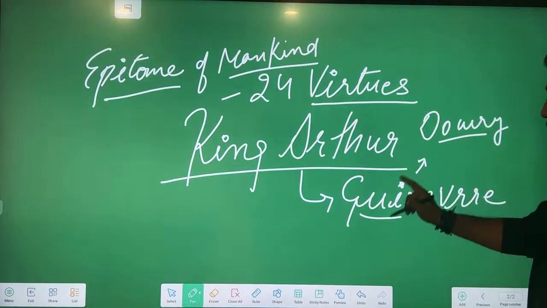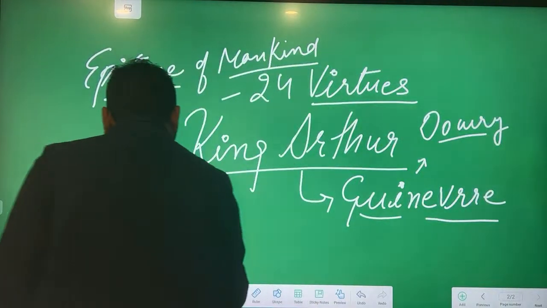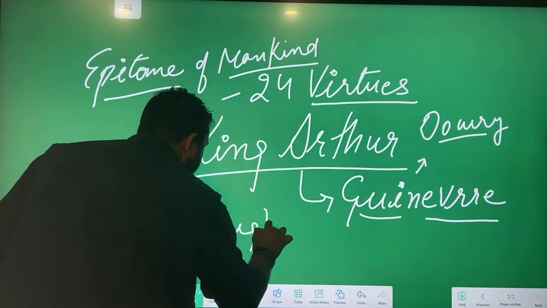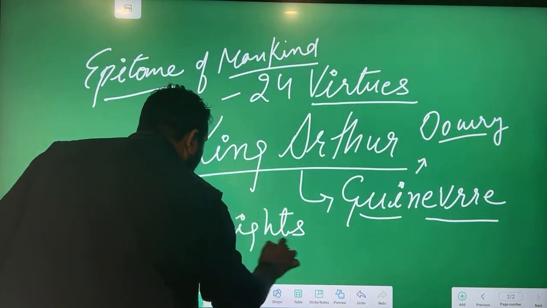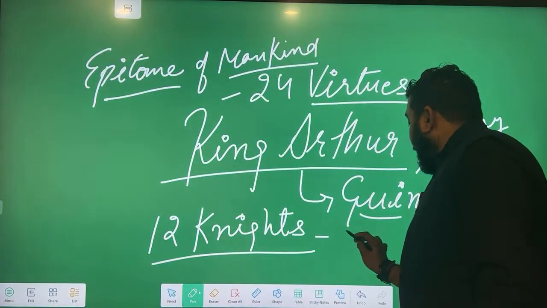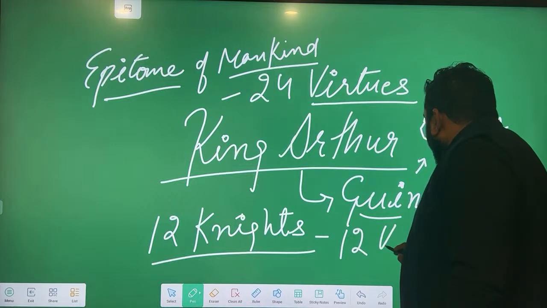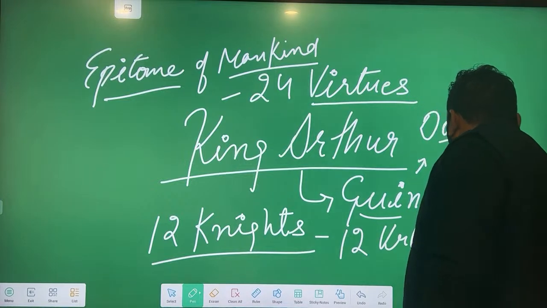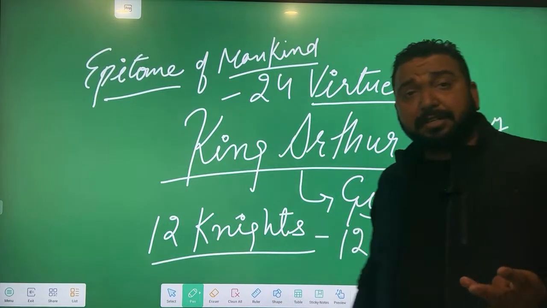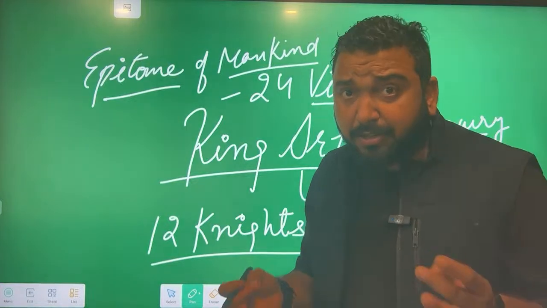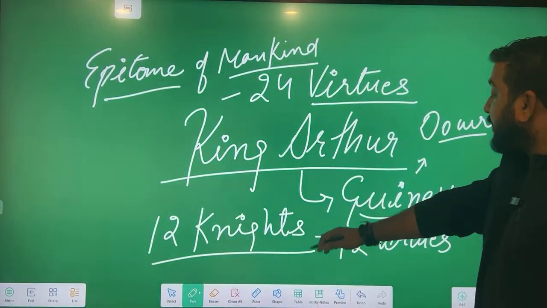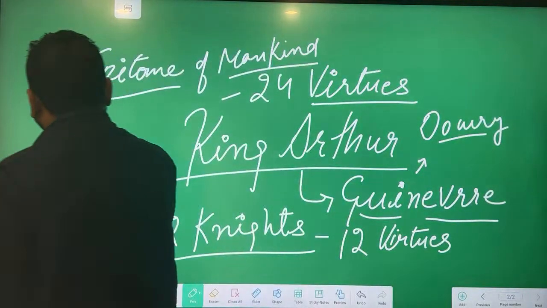In dowry, Guinevere brought 12 knights. What was the dowry gift? 12 knights. These 12 knights were perfect in 12 qualities. Every knight had a quality. 12 knights, 12 virtues. Every knight had a quality: chastity, friendship, justice, courtesy, holiness, right? These 12 knights are called the round table.